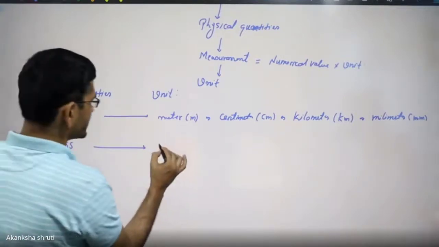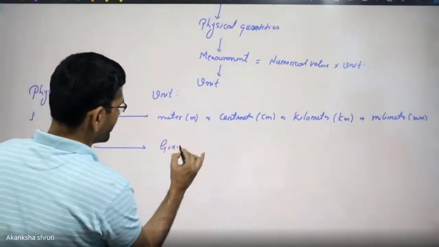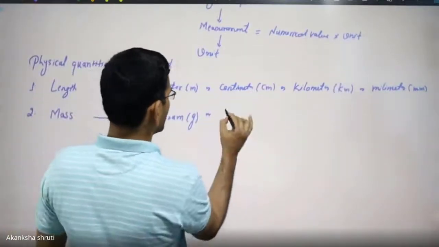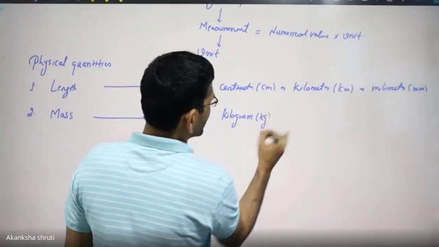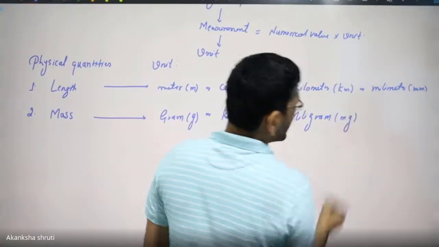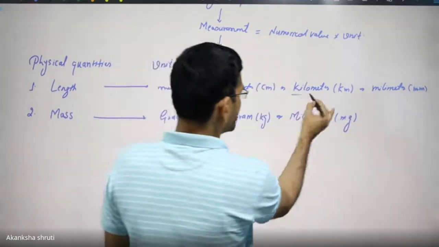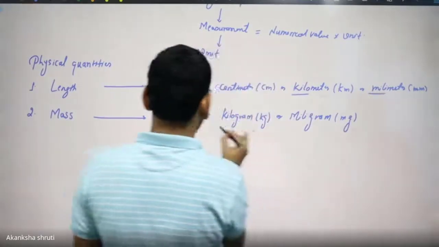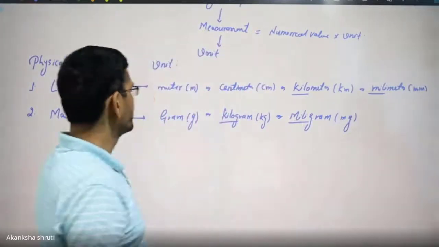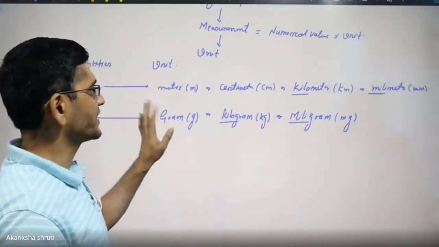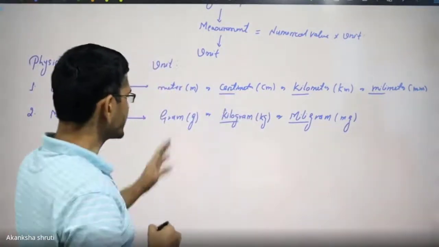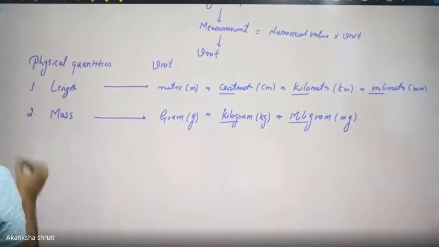This is expressed in terms of either gram, denoted as g, or kilogram, kg, or milligram, mg. Student, here we are understanding that kilo, milli, these are the prefixes which are added before the standard unit of gram, or of meter. Even centi is also there. There can be the centigram also, that we will see later.